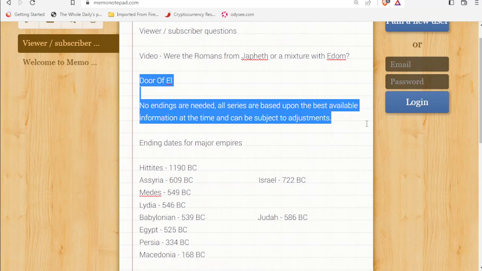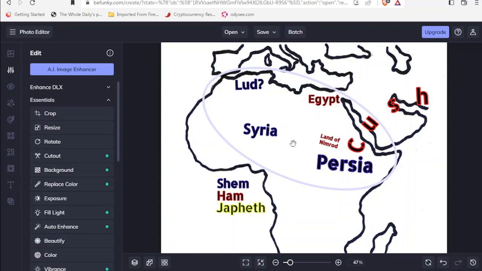So this is a nice way of summing it up, because this work that we're doing, we're just trying to do the best that we can with the information that we have, or the puzzle pieces that we have. And new information can come to light at any time, new puzzle pieces, and then we might have to make some adjustments. So that's why I've left that open here with Lud and the question mark,